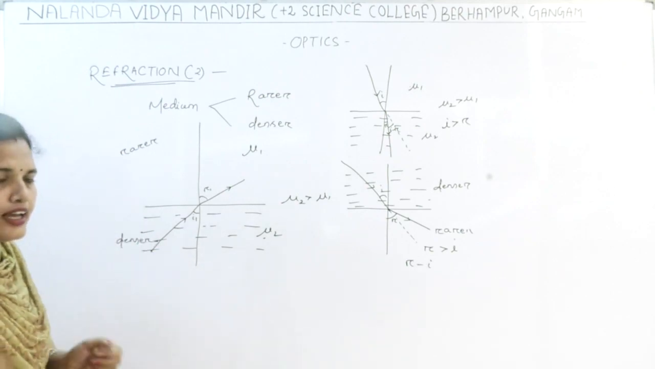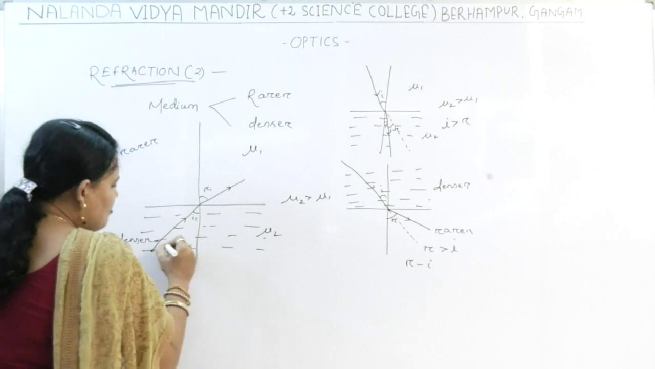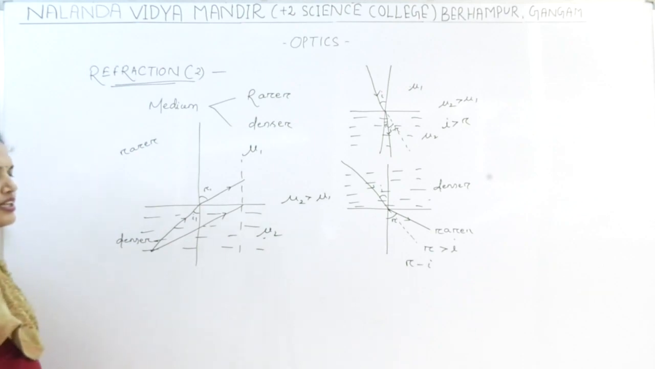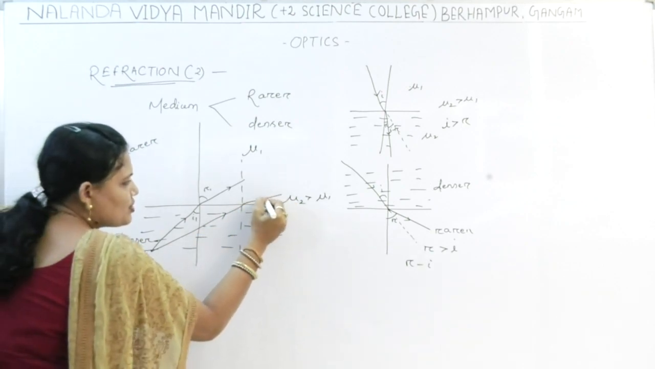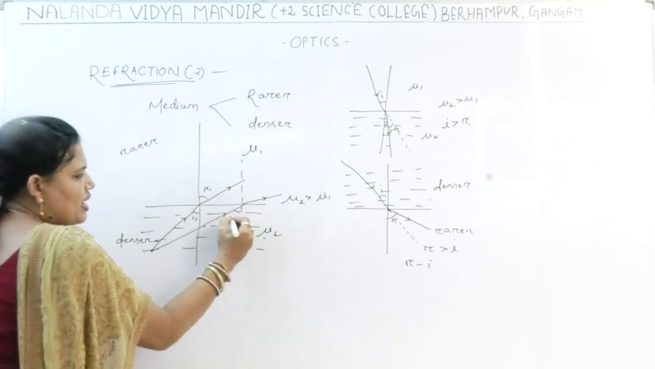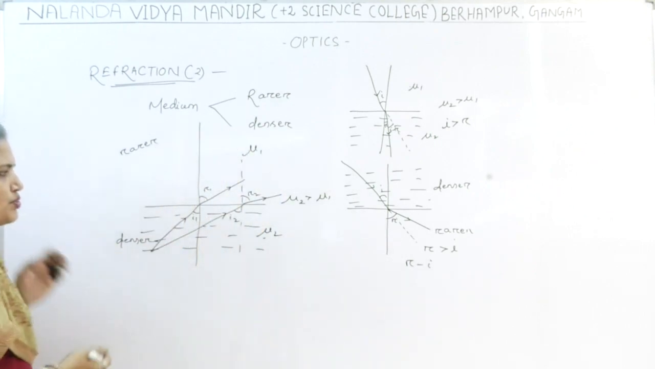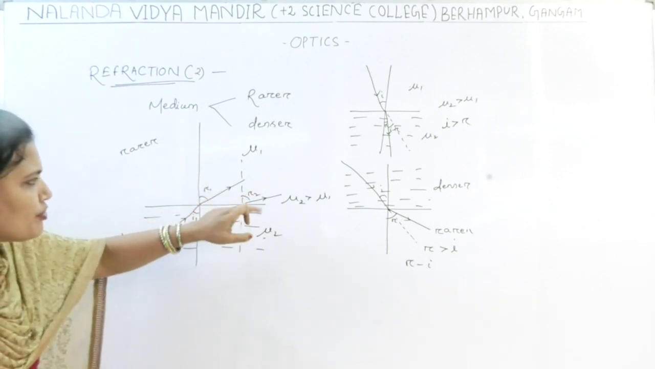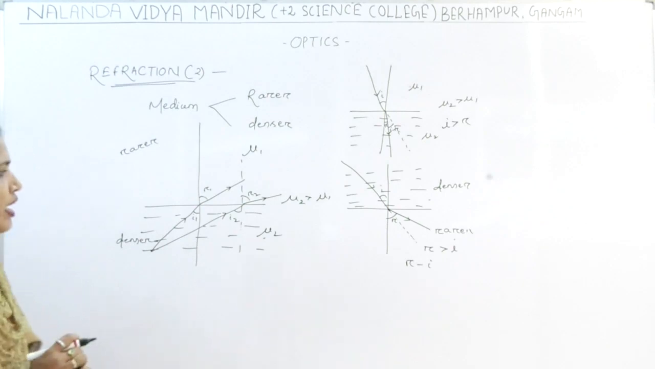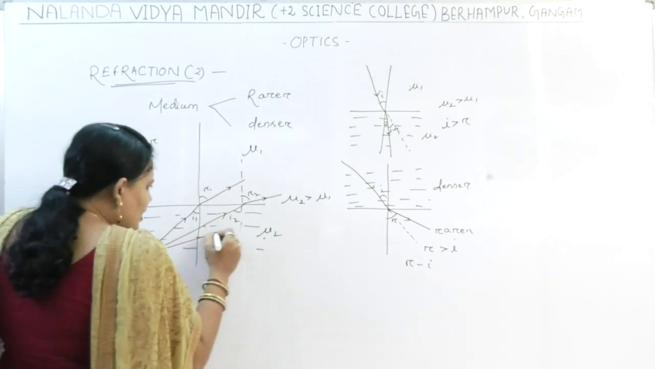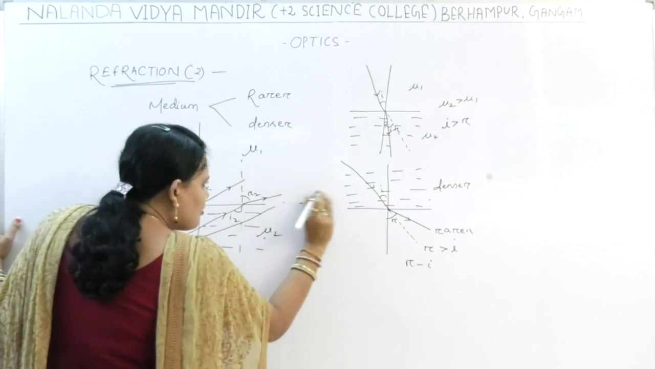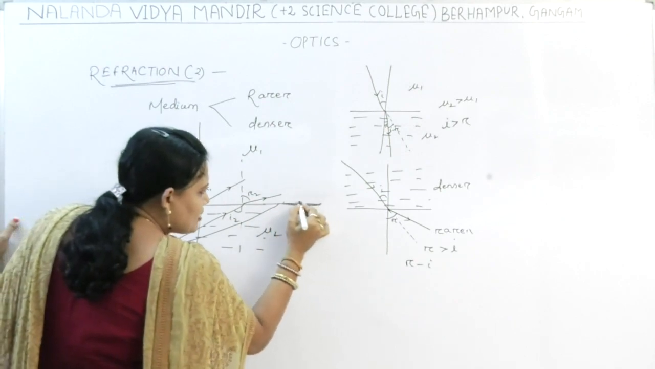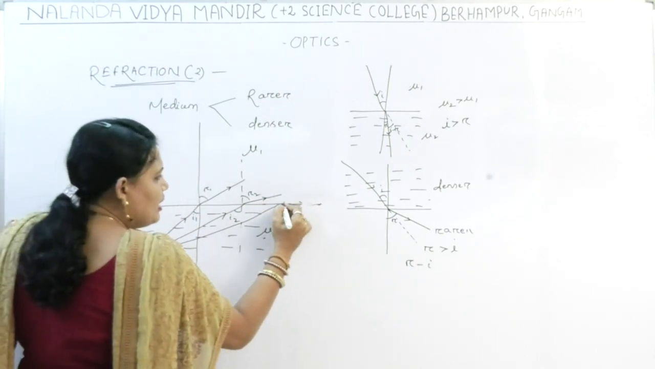Let us increase the angle of incidence. So what will happen? If the angle of incidence increases, at this point, this is the normal, the angle of refraction also increases. This is your I2 and this is your R2. So if the angle of incidence goes on increasing, the angle of refraction also goes on increasing. Gradually, one stage will come. For a given angle of incidence, the angle of refraction will be 90 degrees.